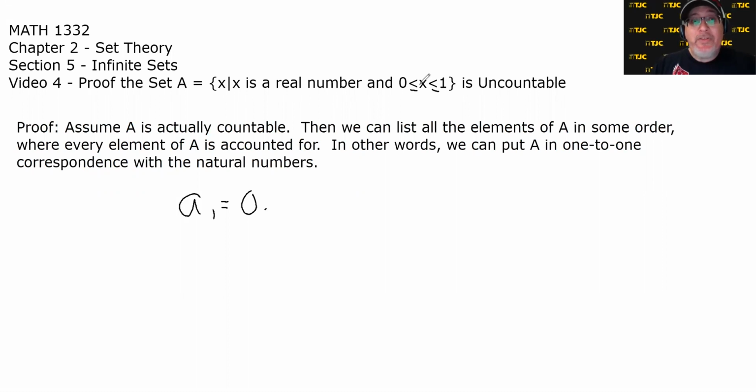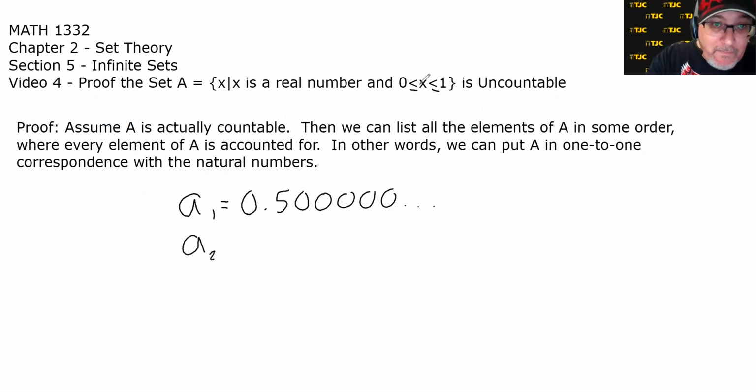So for example, maybe the first element of A is 1/2, which we could write as 0.5. But I'm going to write it as 0.500000 forever. Okay, so let's just say that that's the first number. It could be any number, but let's say it's that one. Let's say the second number is, let's do 1/3, which is 0.333 with 3 forever.